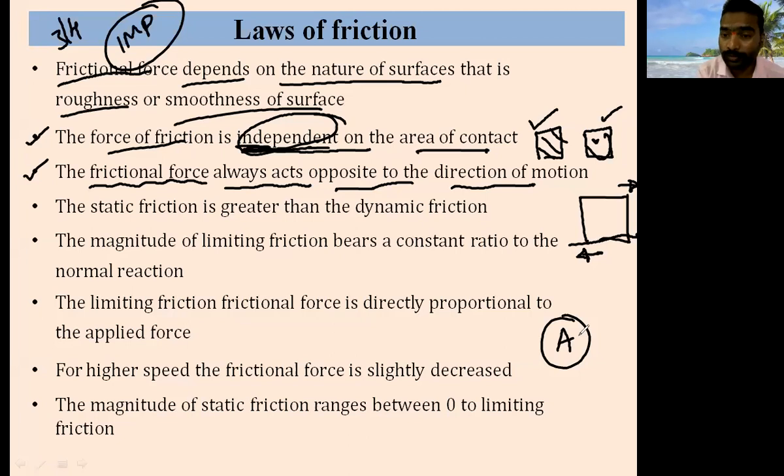When we do it practically, then it is independent. It is not depending on whether you take the small surface of the ball or the large surface of the ball. When you allow them to roll, it is independent. It is not depending on its contact. It will produce the same kind of friction.